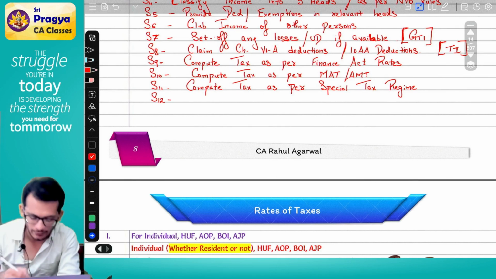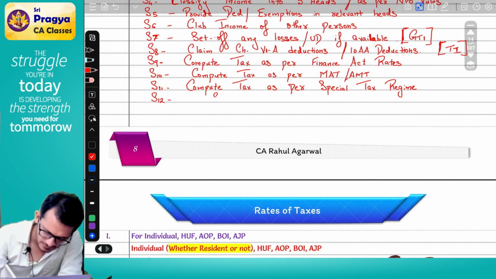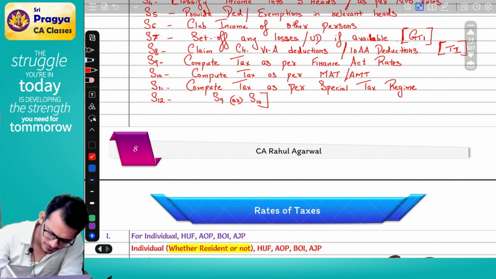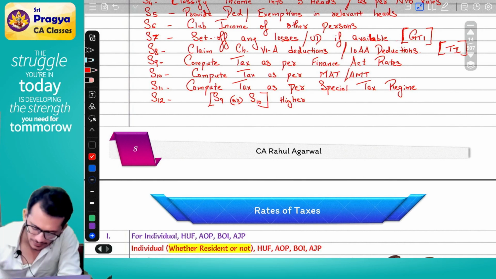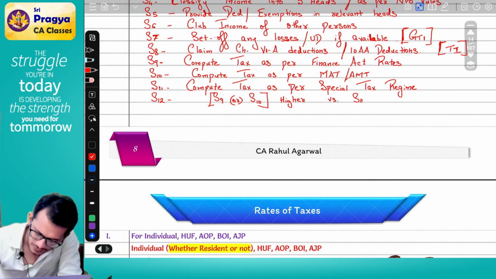Step number 12. It is step 9 or step 10, whichever is higher, versus step number 11, whichever is lower.